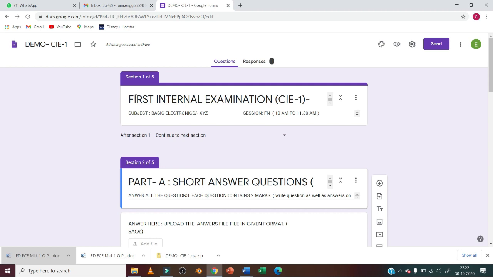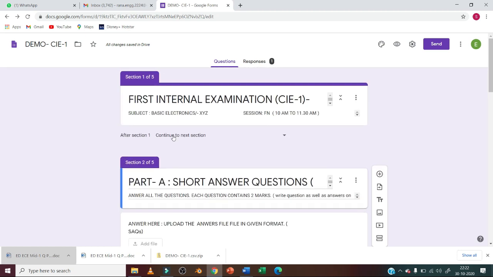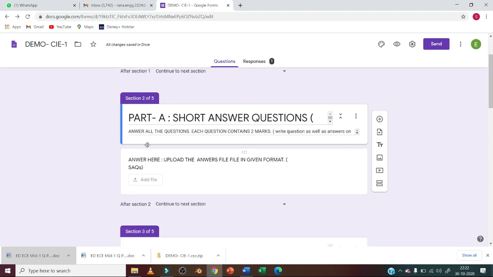I will show you what are the various parameters on this. So there will be heading. Say we have first internal examination CIE 1. So subject name will be there, XYZ. Session will be either FN, means forenoon, morning. Time will be there. Then after that it will ask you to continue the session. In next session you have part A.